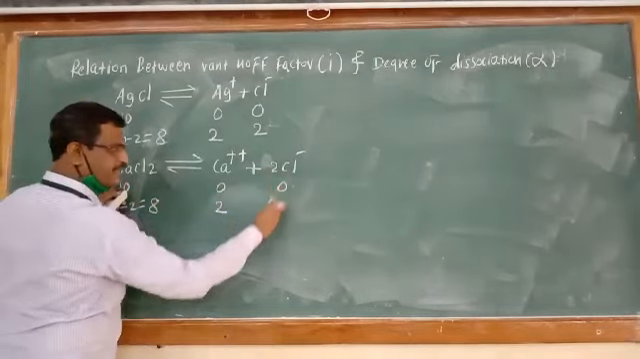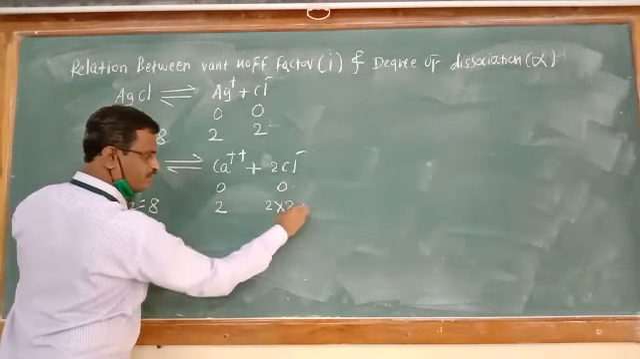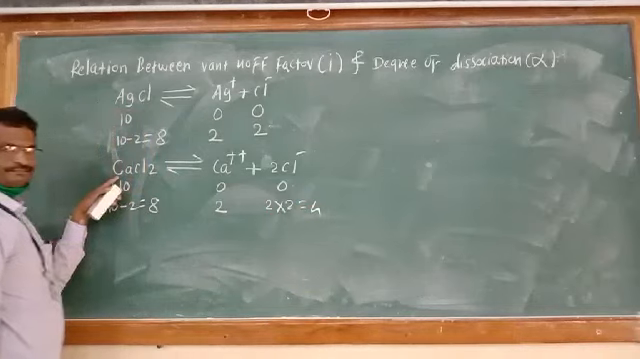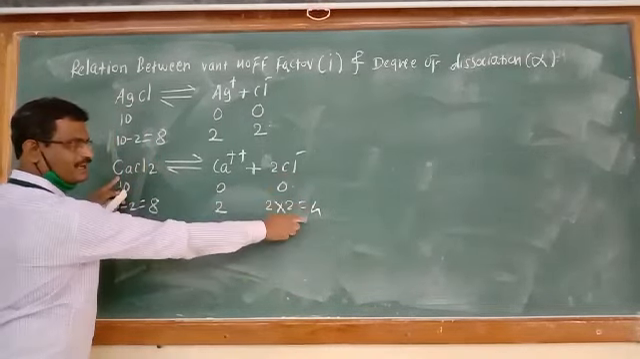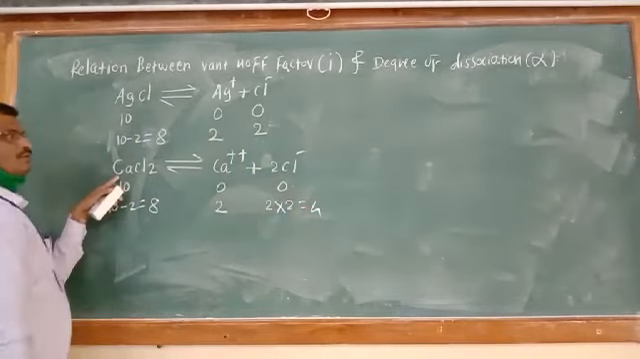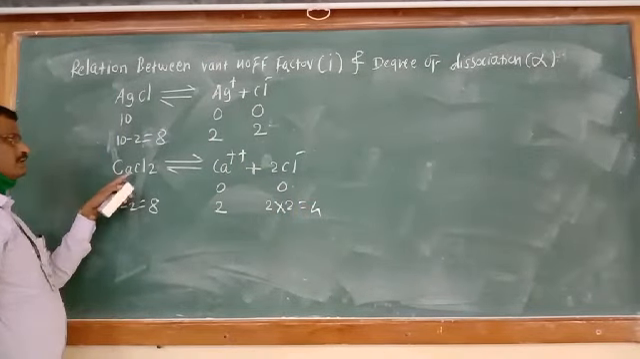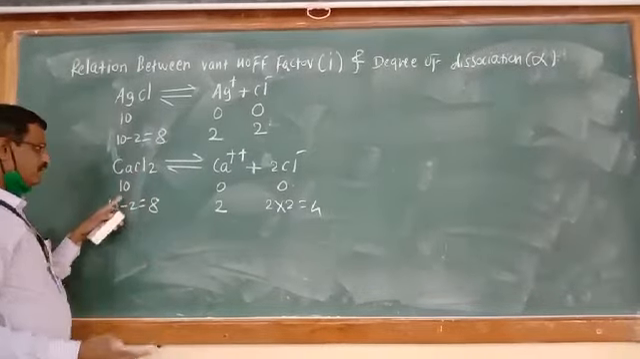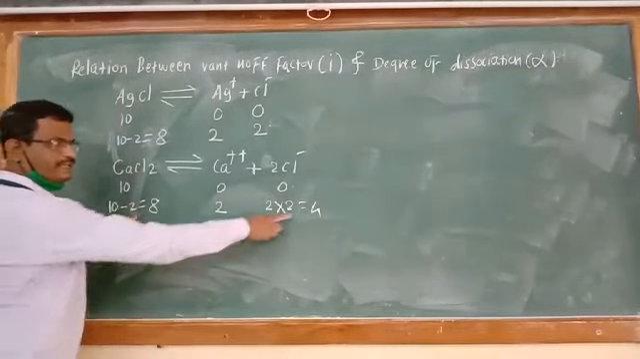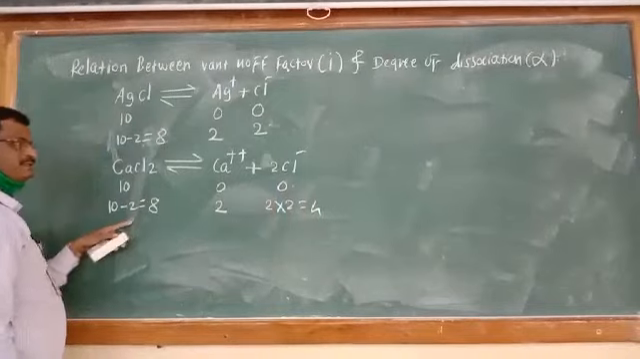How many Cl minus ions are obtained? 2 into 2, that is equal to 4. 2 into 2 ions of Cl minus are obtained, so that is equal to 4. Because 1 CaCl2 gives 2 Cl minus, so 2 CaCl2 is giving 4 Cl minus ions.